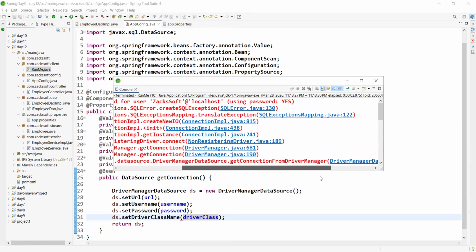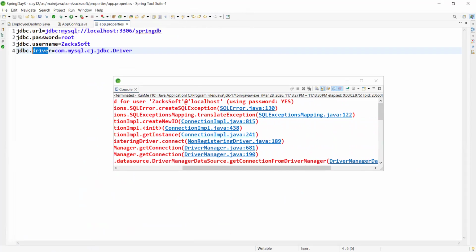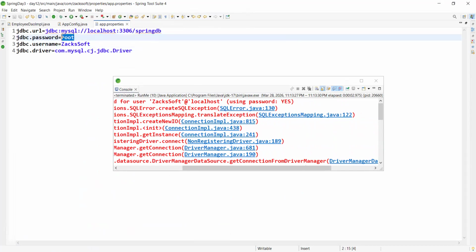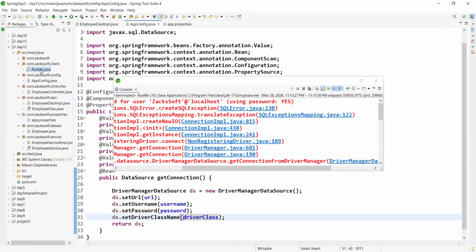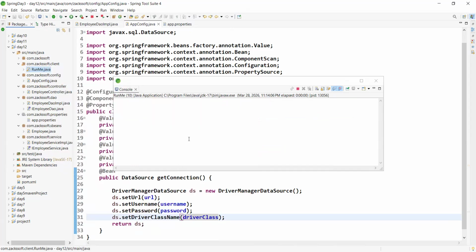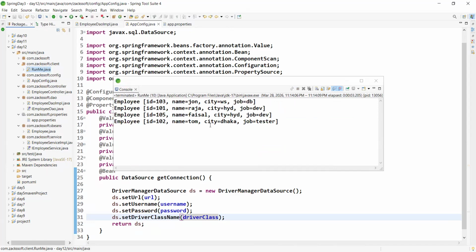What's the problem here? You can see this should be the password. Okay, this should be the password. Username is so... mistake. Okay. Now let me run. I hope everything is perfectly okay, perfectly fine, right?